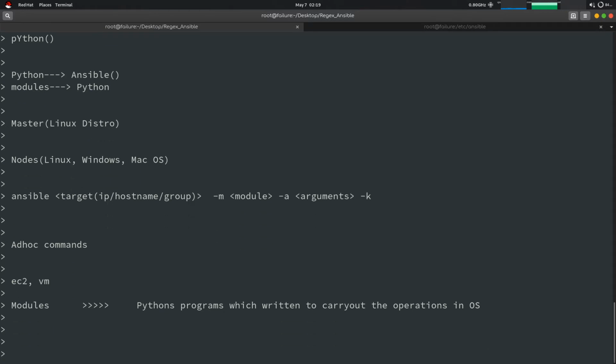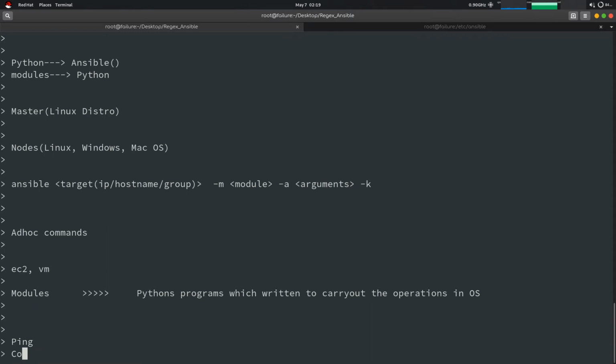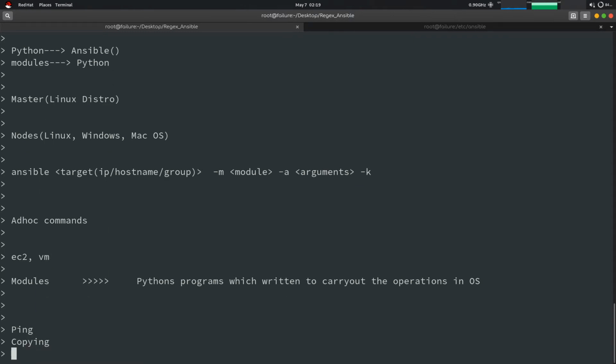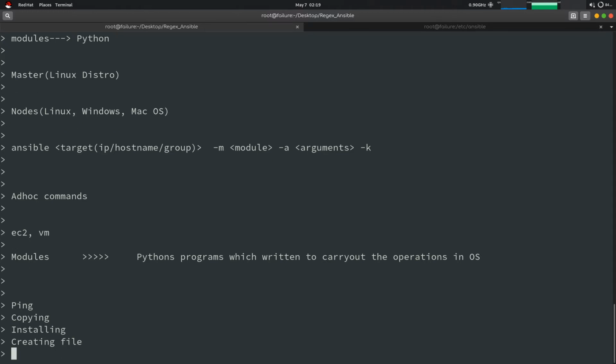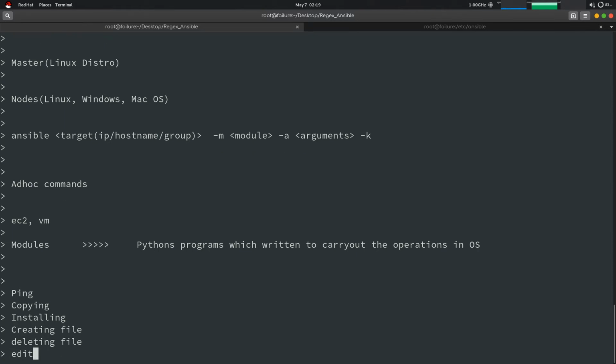Like pinging a server, copying a file, installing any package, creating a file, deleting a file, editing a file. These kinds of operations, the general operations.